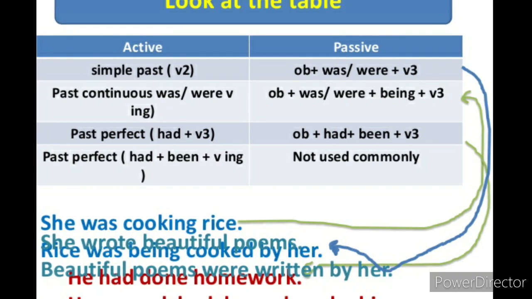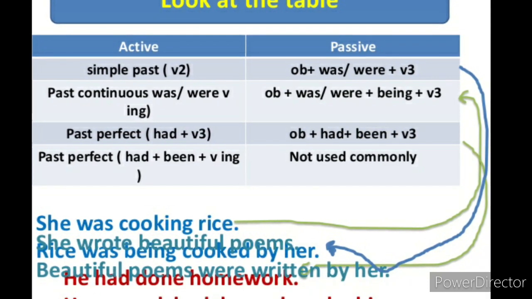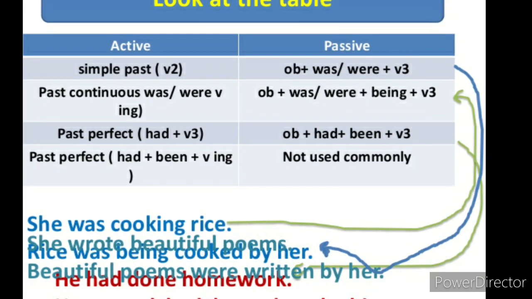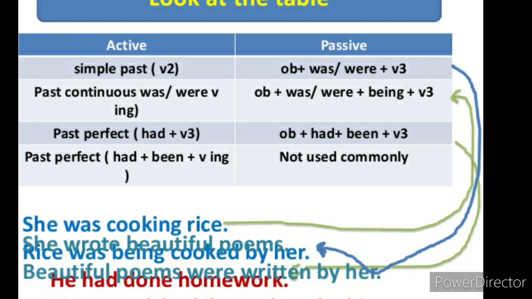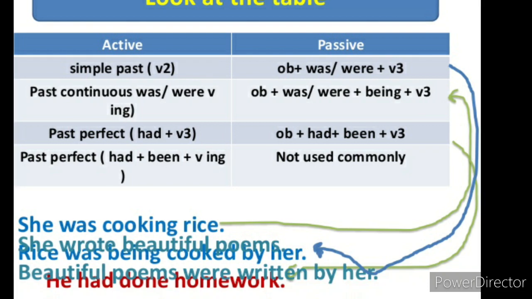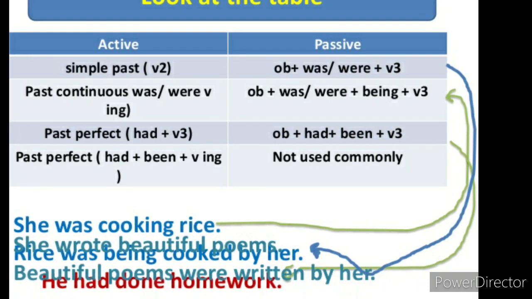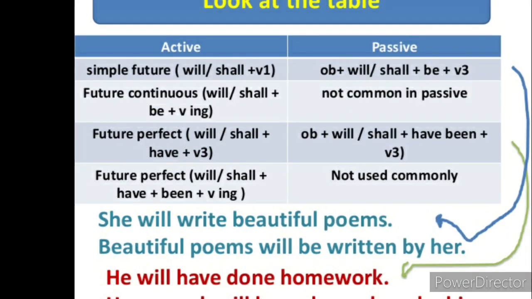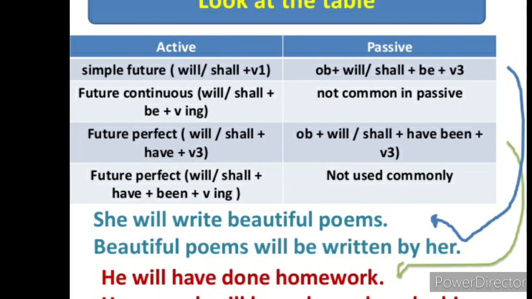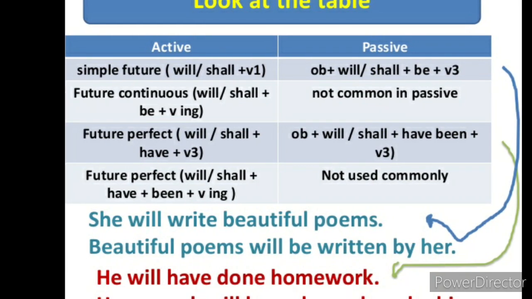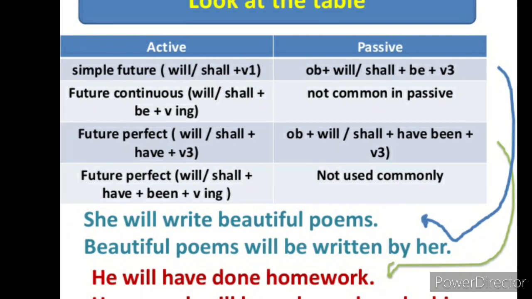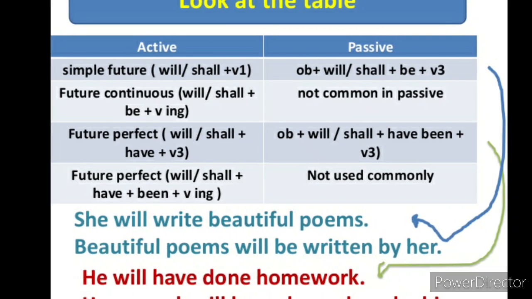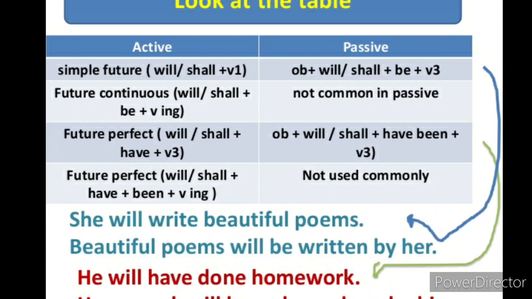How will you change past perfect tense? In past perfect, if you talk about the active voice, subject plus had plus third form of the verb. If you talk about the passive voice of this, object plus had plus been plus third form plus by plus subject. Dear student, past perfect continuous tense is not followed for making the passive voice. In the next table, you are just going to know about the simple future tense, future continuous, future perfect, and future perfect continuous. Dear student, in future continuous, there is no chance to prepare the passive voice.